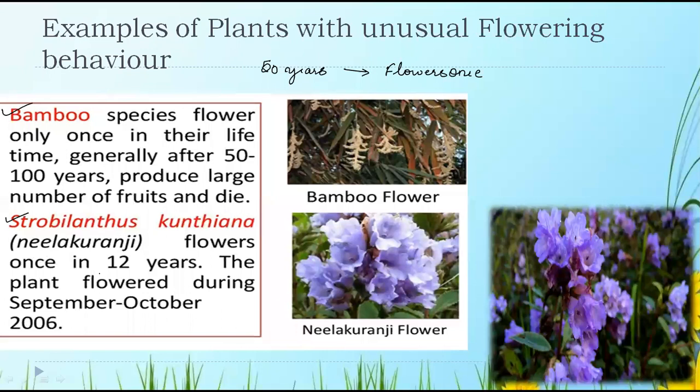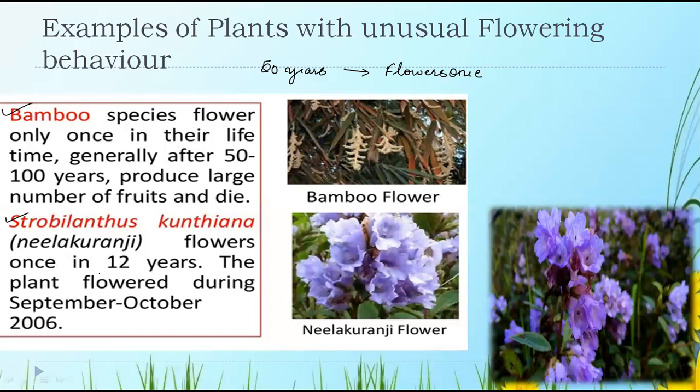Now you all are aware of how you have to write the scientific name of a plant or any species. Yes or no? If it is handwritten, it has to be underlined separately. The first letter of the genus has to be capital and the first letter of the species has to be small. You have to remember all these things.